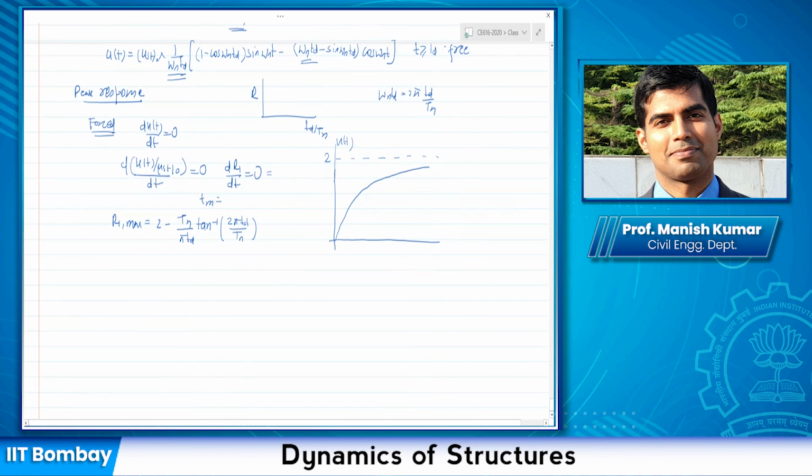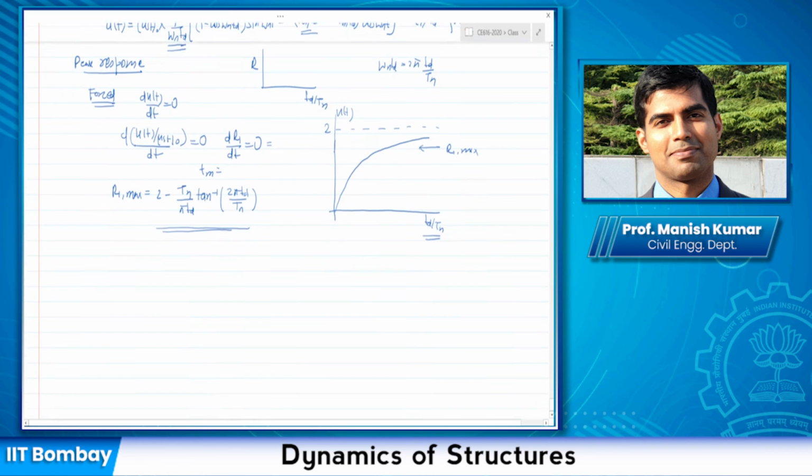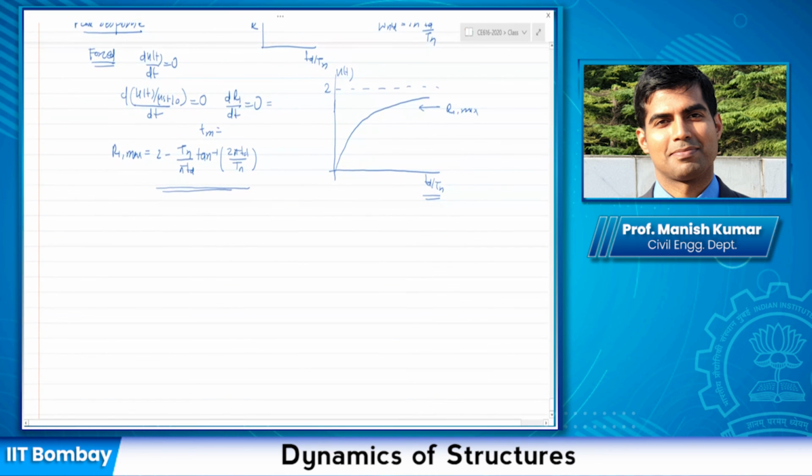So this is u(t), and this is the expression for R1 max as a function of Td by Tn, not time, but this ratio. This is an asymptotic function which converges to 2 for very large values of Td by Tn. This is the maximum response due to the forced vibration phase.